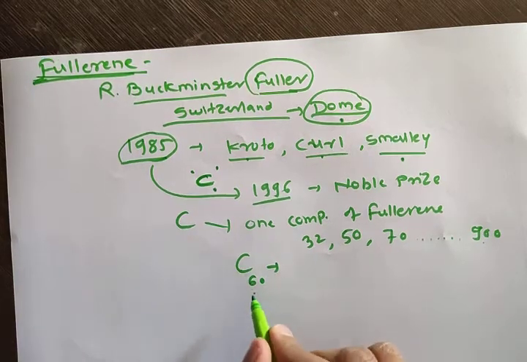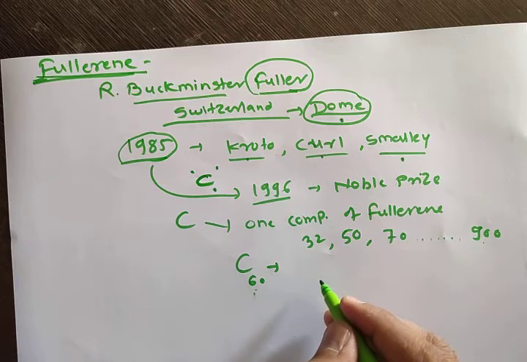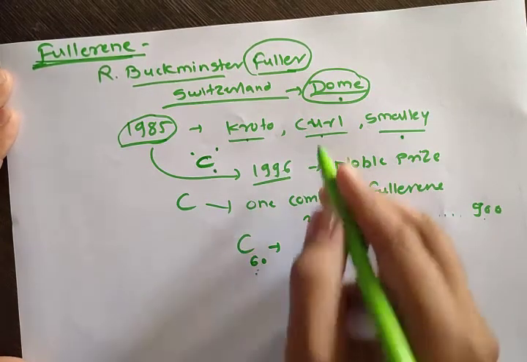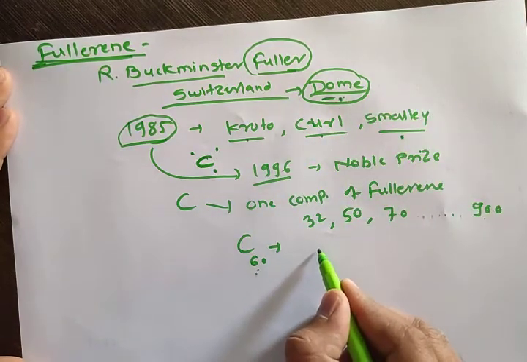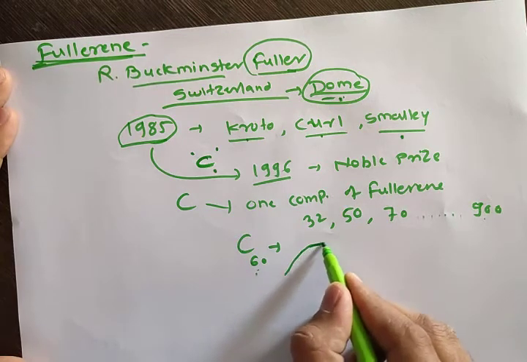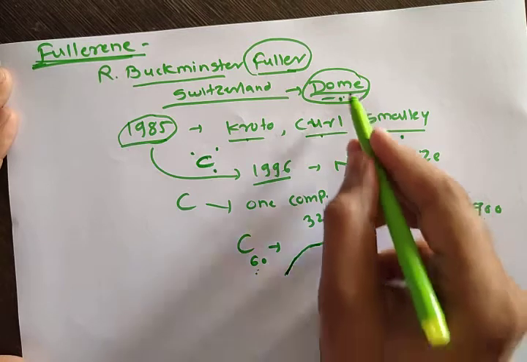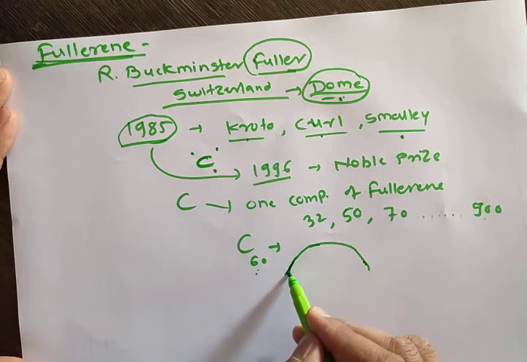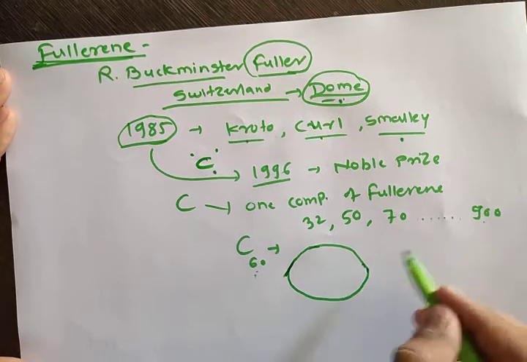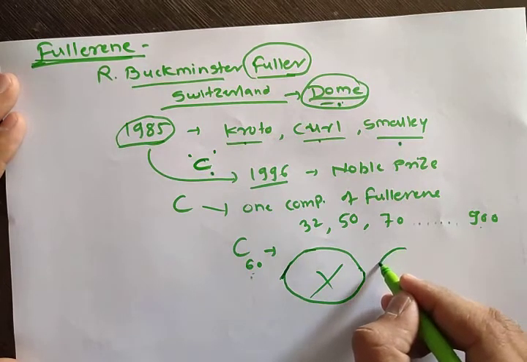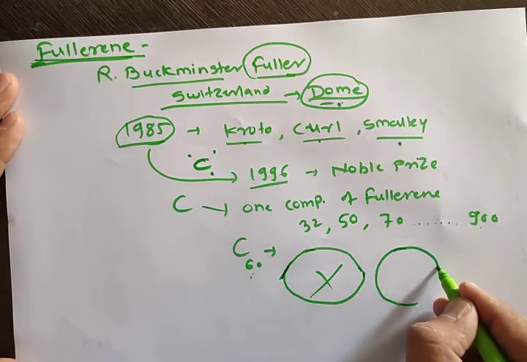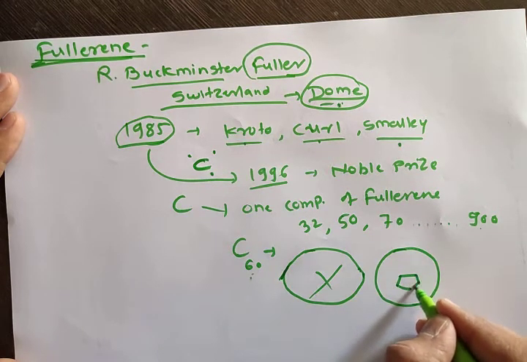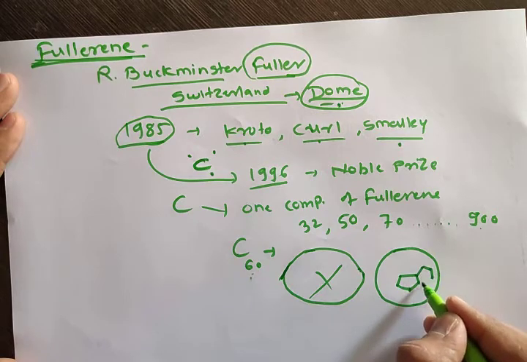That means how many carbons are present? 60 carbons are there, and it looks like a football. Okay, its structure is like a football. So the dome which fullerene has made is like this. As this dome is made on the ground, the lower part is, so here actually the ground is present, but the complete structure of fullerene is like this. It exactly looks like a football, so therefore a perfect sphere is there, and in this sphere some of the rings are 5 membered and some of the rings are 6 membered.